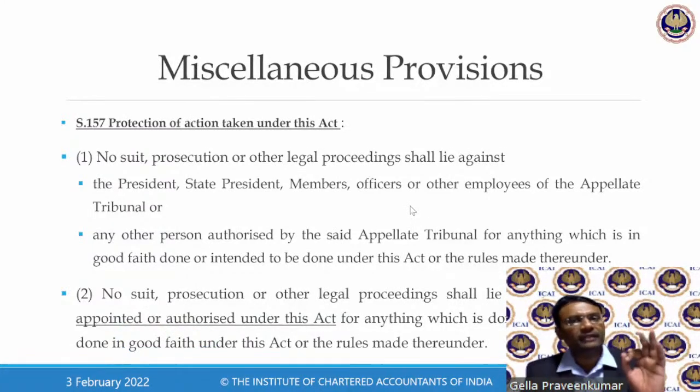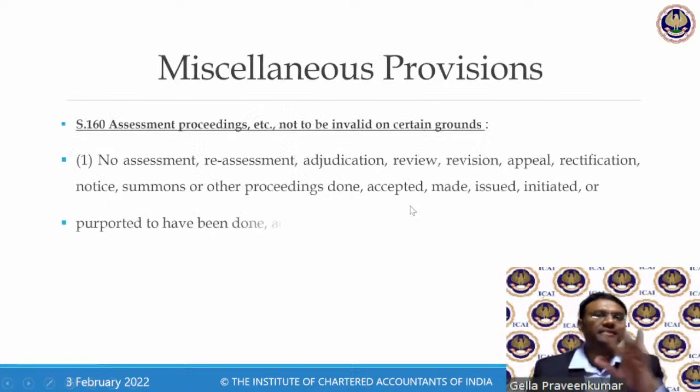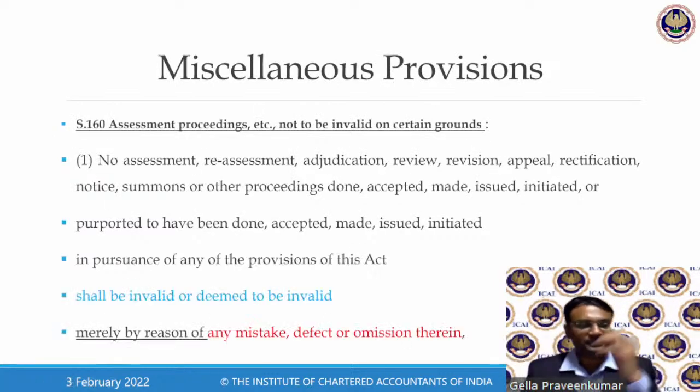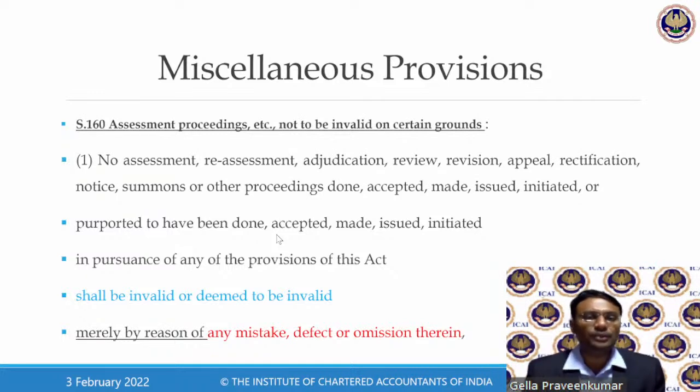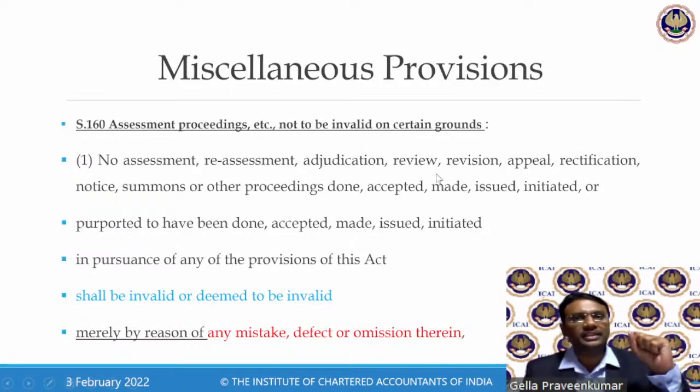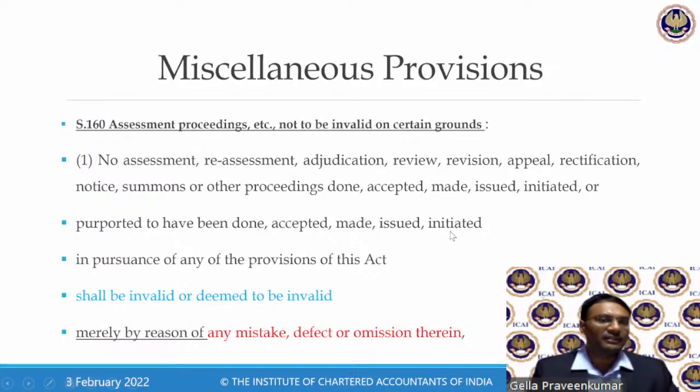As of now, Section 157 comes as a shielding protection for those officers. Now, this Section 160, I would say is a fantastic section, which completely overrides. Like I gave the example of a school child, parents protect the interest of school children. In the same way, this Section 160 comes into protection. What does it say?